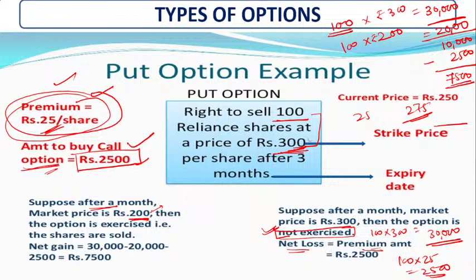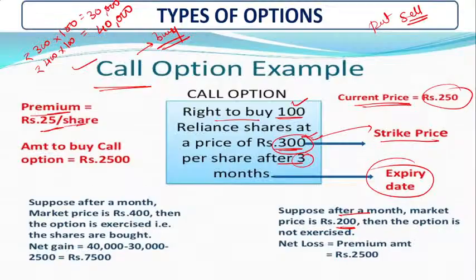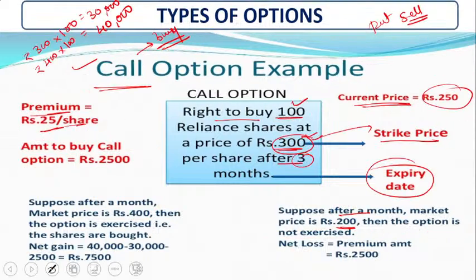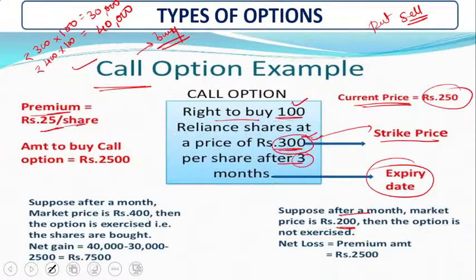Clear? This premium amount is nothing but the buy call option price. That's why we deduct this price as the premium amount. Hope you understand, hope you get it. Can we move ahead? Yes or not?